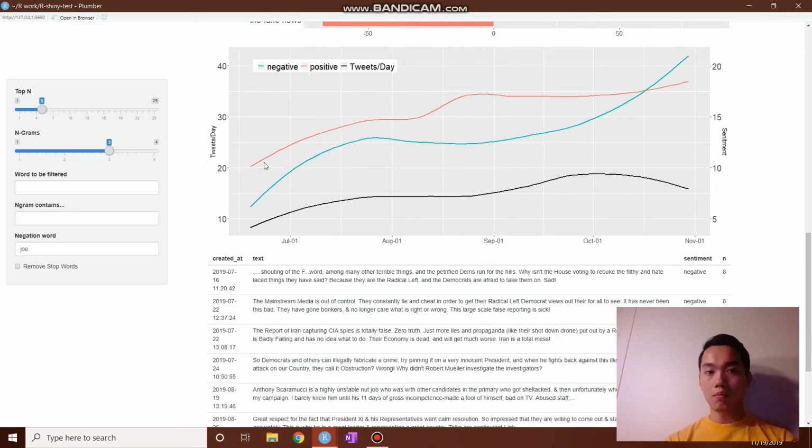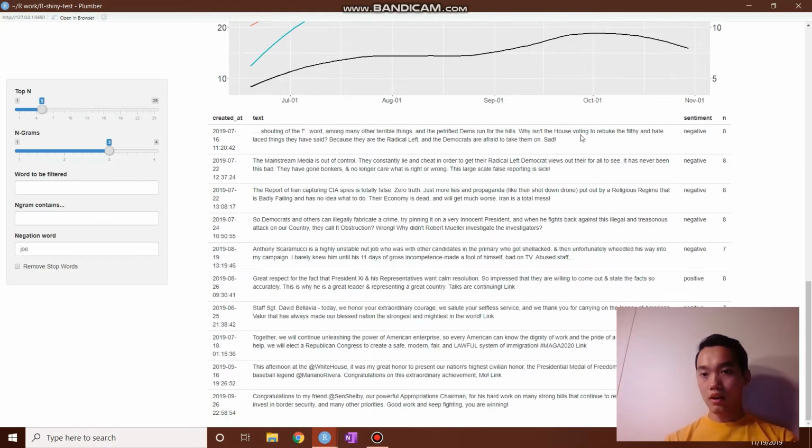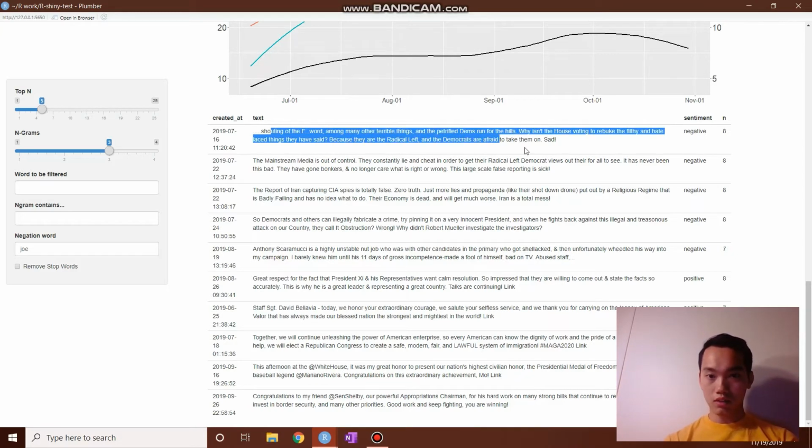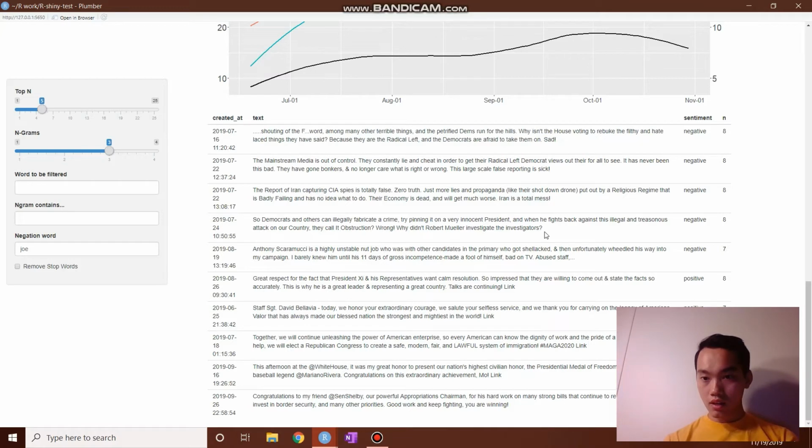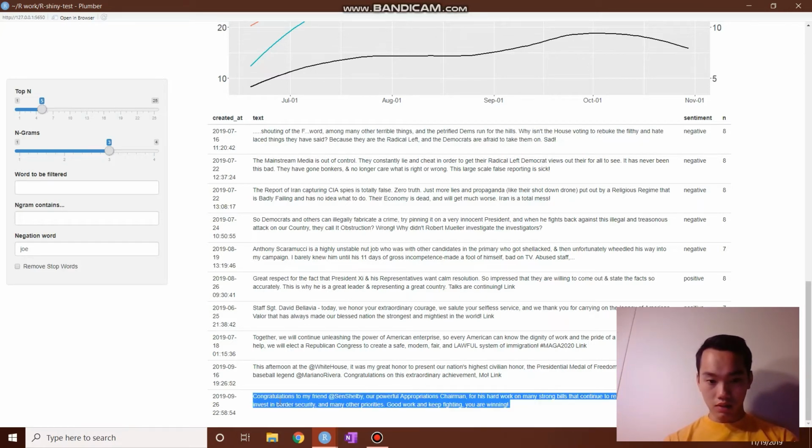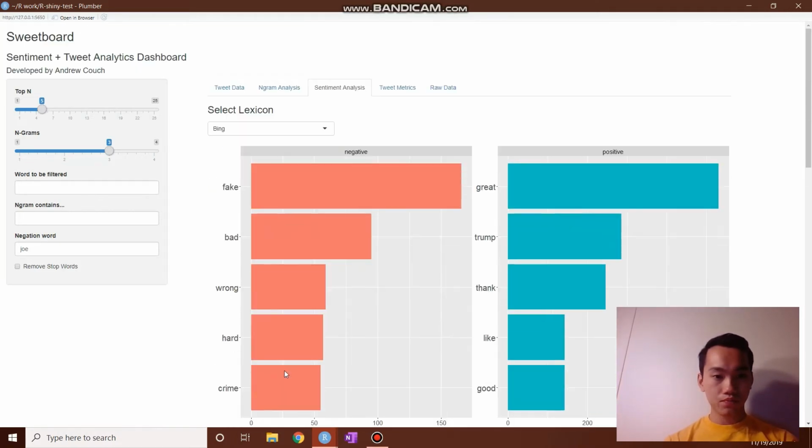Additionally, you can look at positive and negative trends for tweets per day. Right here, you can see positive and negative sentiment has gone up. Additionally, his tweets per day have gone up, so you might have to account for that. And right here are the top 5 positive and negative tweets. So he's saying some very negative stuff right here, and he's saying some pretty positive stuff with some congratulations. And that's really it for the sentiment analysis.